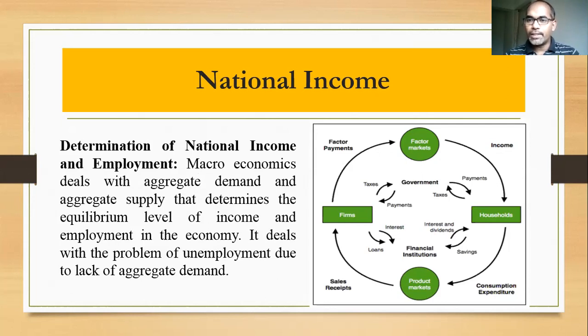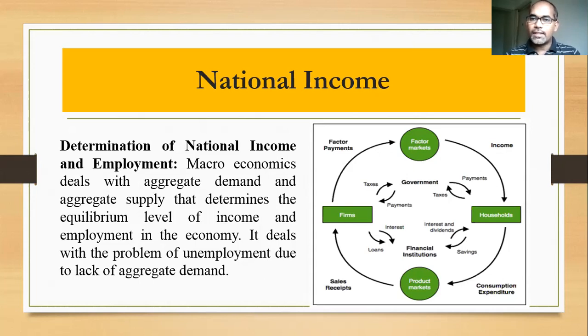In every country, the national income will be determined by two strong forces: aggregate demand and aggregate supply. Simply, aggregate demand means total demand, the entire nation's demand, or the entire people's demand in that nation. Similarly, aggregate supply means the entire supply or production made by that particular nation. So these two factors are crucial in determining the national income.